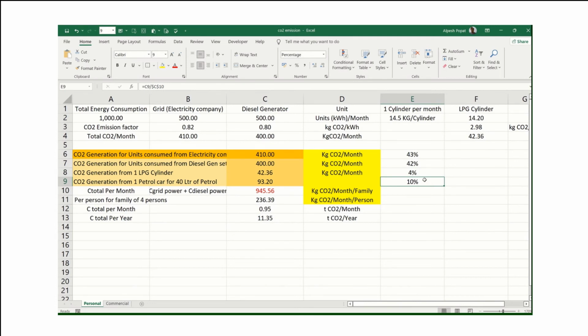So how can I reduce? What is the way of reduction? We know that these are the two main factors where the highest consumption is happening, which is almost 85%. So if this 85% is coming from my electricity use, then what I have to do now is either reduce my consumption.